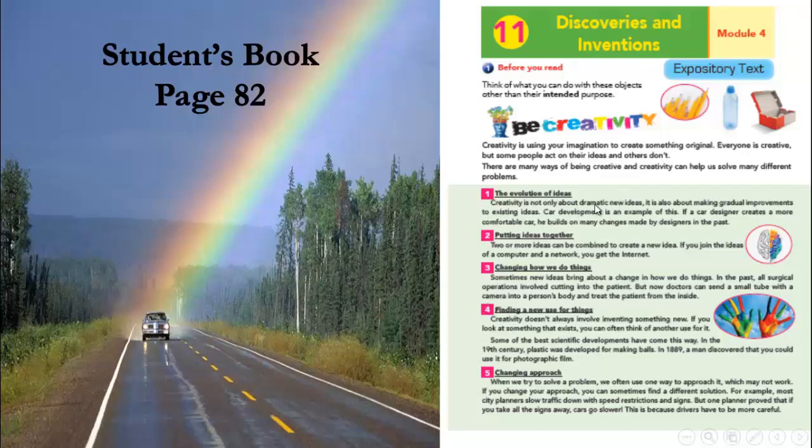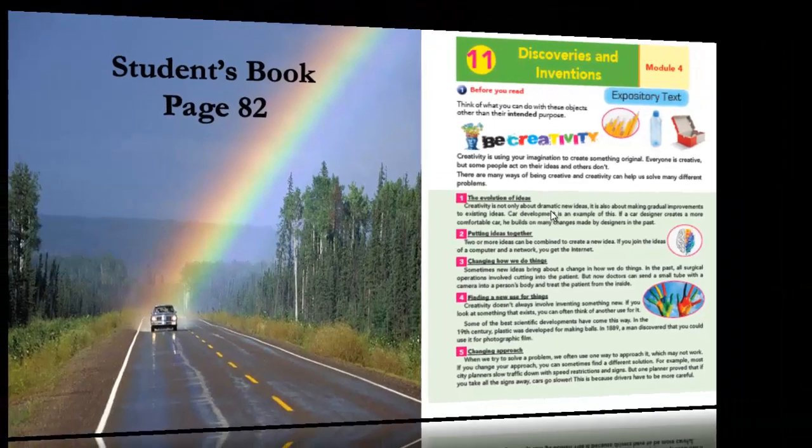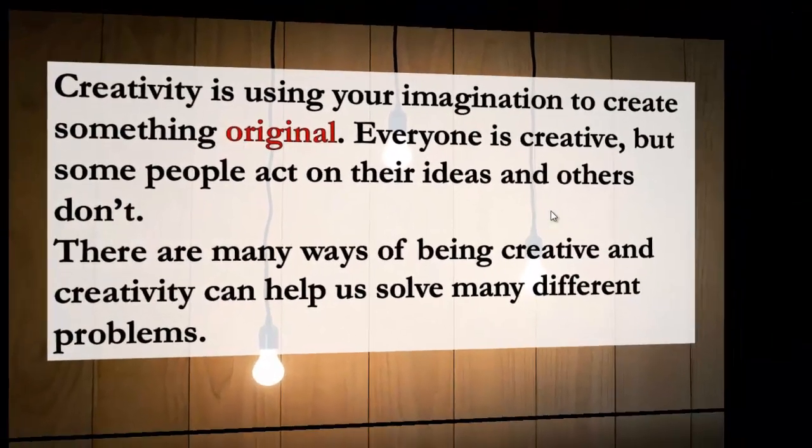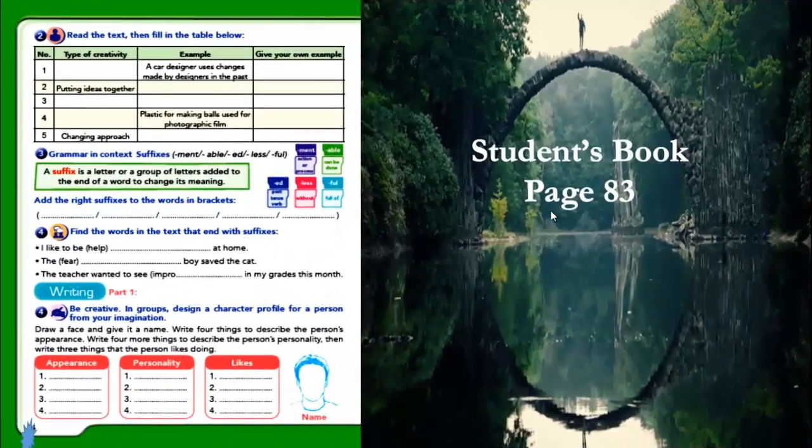You have to skim this one and tell me the example of creativity. And after that, you are going to write your own example, okay? Take your time, try to skim this one fast, and we are going to read the whole text together after that. Let's go again to this exercise.